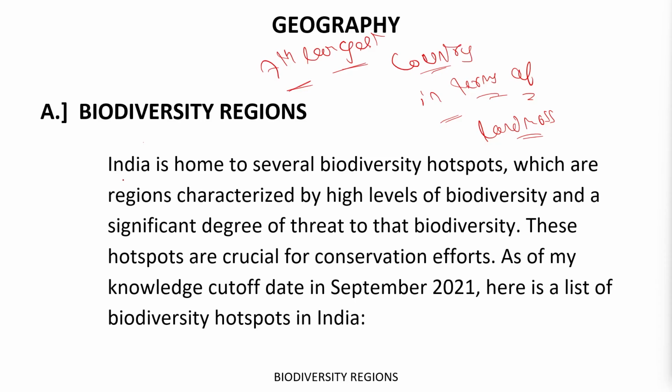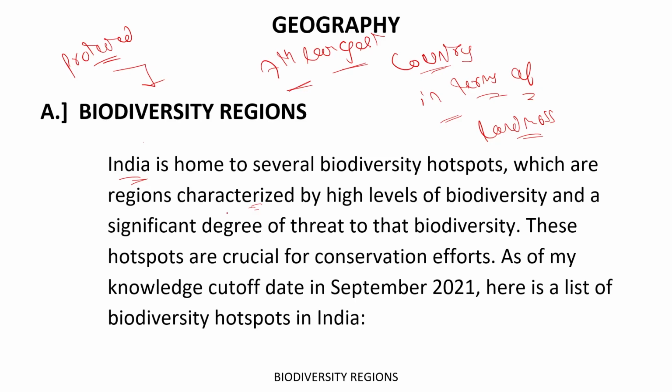India is the home to several biodiversity hotspots, which are regions characterized by high levels of biodiversity and a significant degree of threat to that biodiversity. So basically, these are protected regions where several measures have been taken so that the biodiversity and the species living in that area could be saved from the harsh effects of climate change and various human activities.